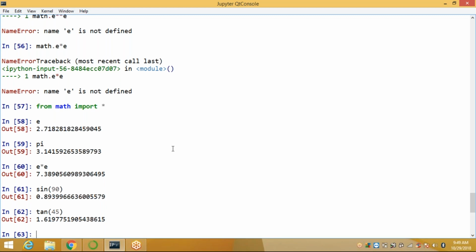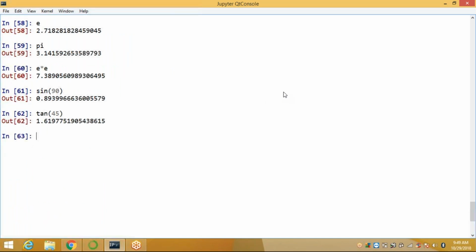When you import math, it is one of the modules. Now all the definitions inside the math module are available in our scope. You can also import some specific attributes and functions only. So when you use from math import, either you can call pi or e, or if you want to call each and every function at that time, you can apply the star.